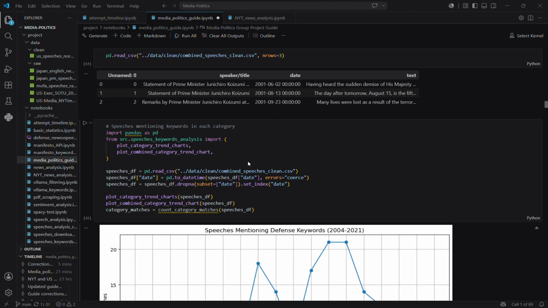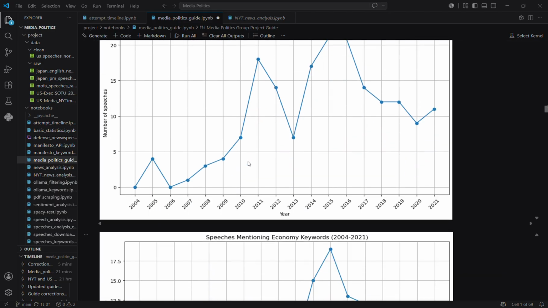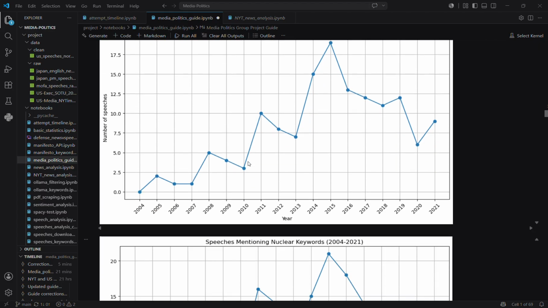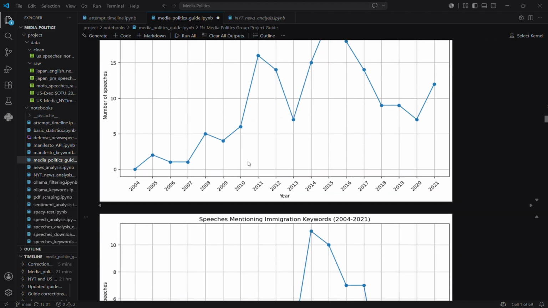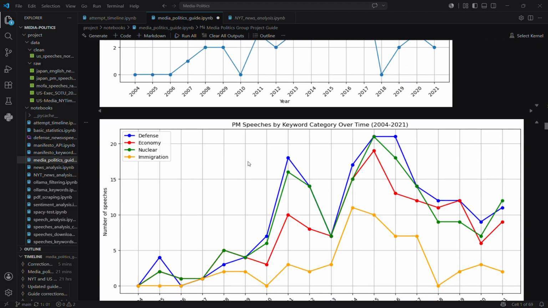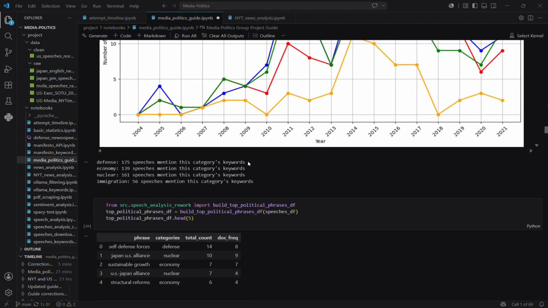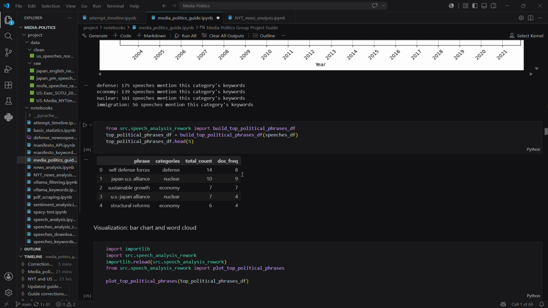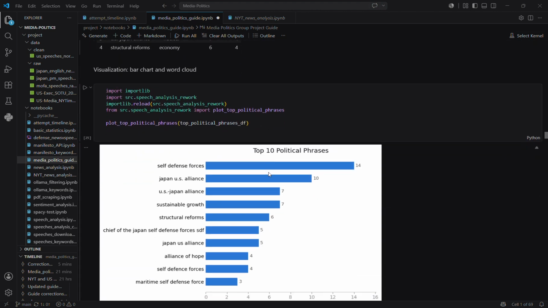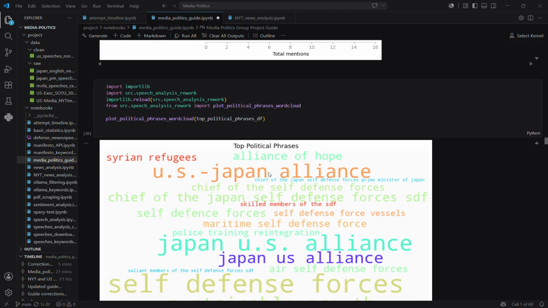This is the frequency of our keyword categories, as you can see. And then we can also use spaCy to find which phrases are the most common, which combinations of different words are the most common. And in this case, it would be the self-defense forces. We can see this in this bar chart and in this word cloud.